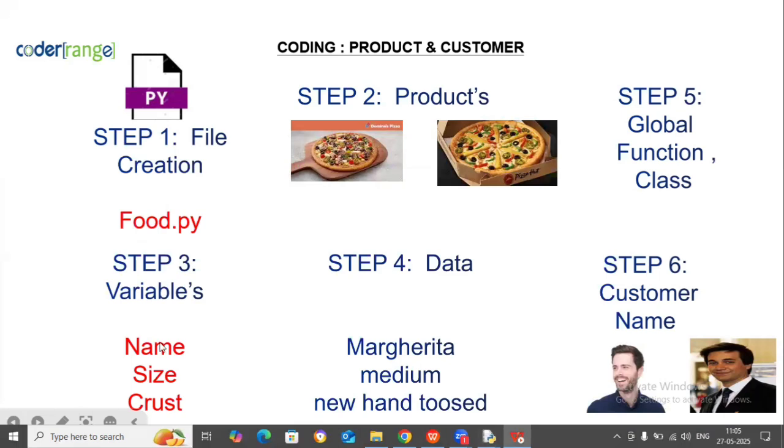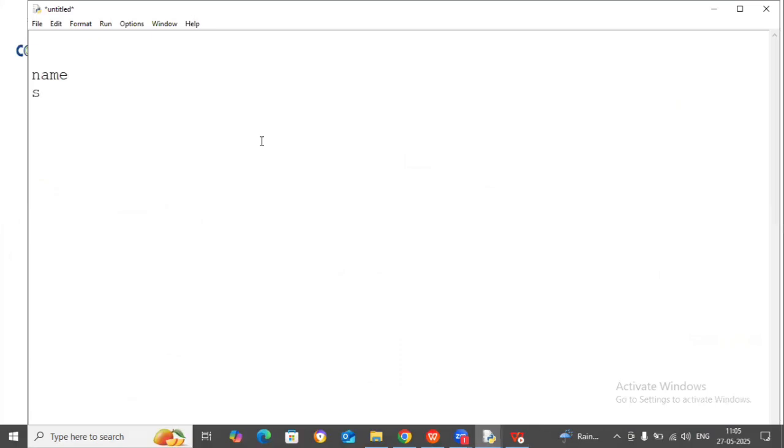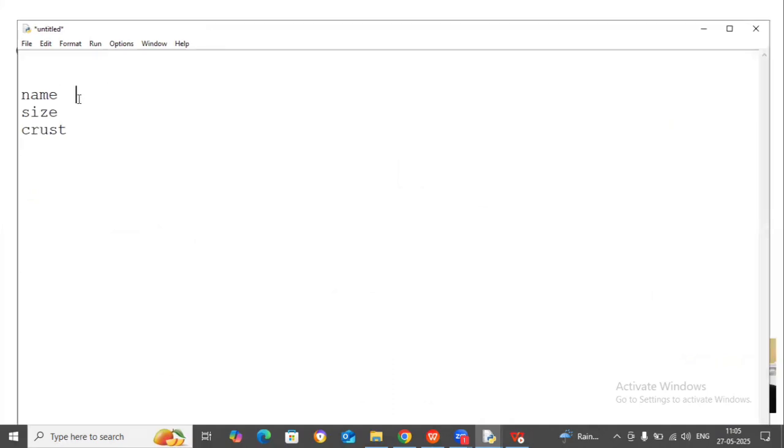Step 3 is what? Name, size, and crust. So write down here what are the variables: name, size, crust. Step 4 is data. What is the data? Margherita, medium. Size is medium. And crust is what?